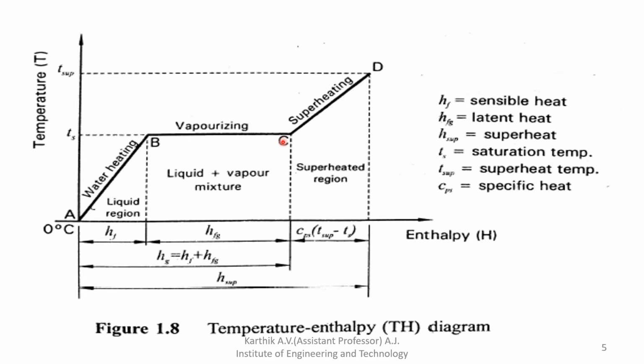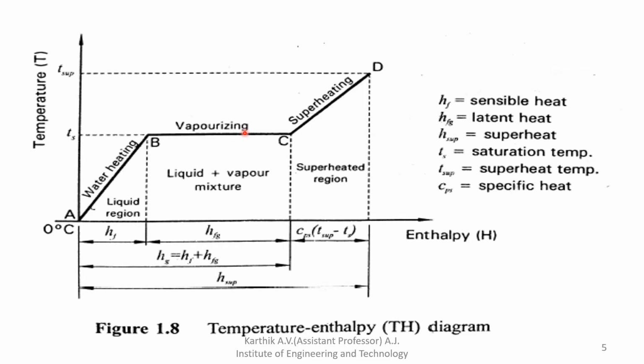So you can explain it like this. It is the amount of heat required to convert 1 kg of water at saturation temperature to 1 kg of dry saturated steam at the same temperature, which remains constant at Ts at a given pressure.